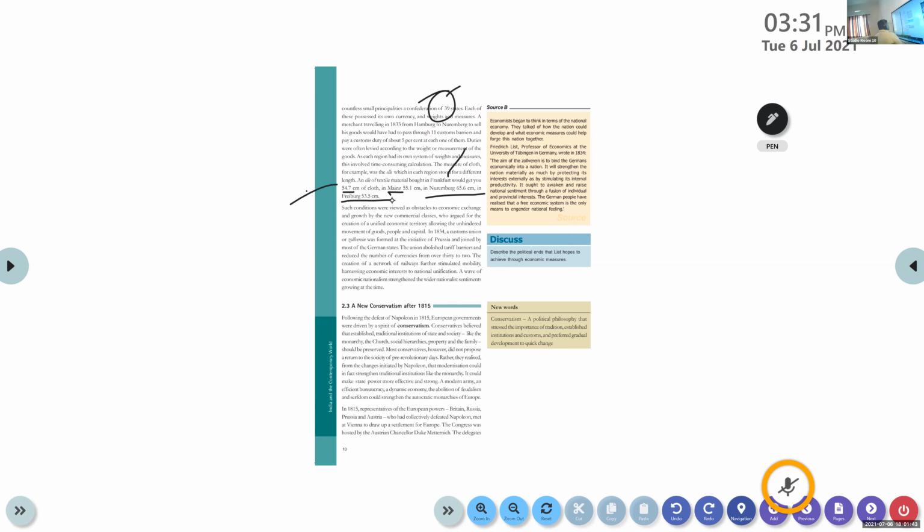Such conditions were viewed as an obstacle to economic exchange and growth by the new commercial classes. These problems created a lot of trouble for the traders selling goods in different states. So the traders, basically the middle class people there, argued against them.